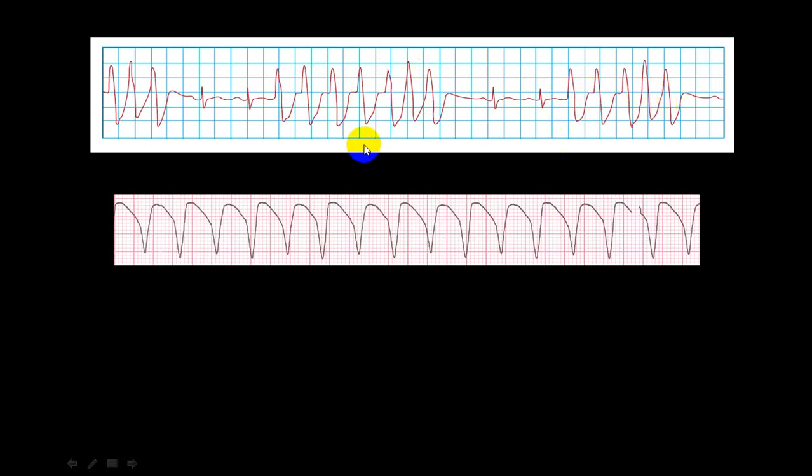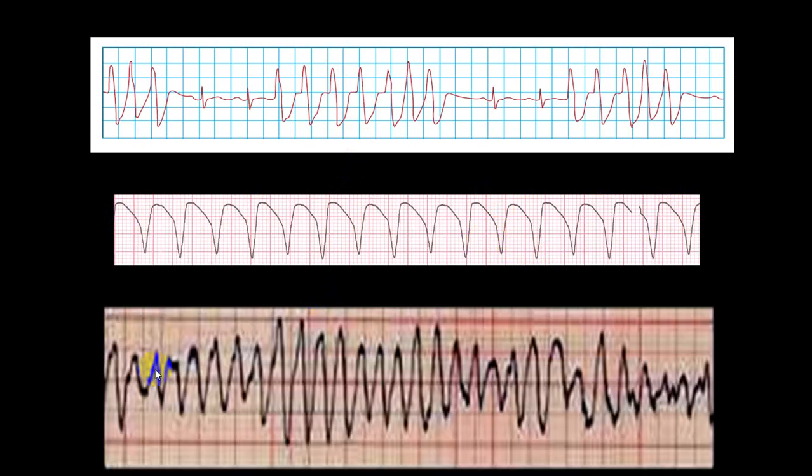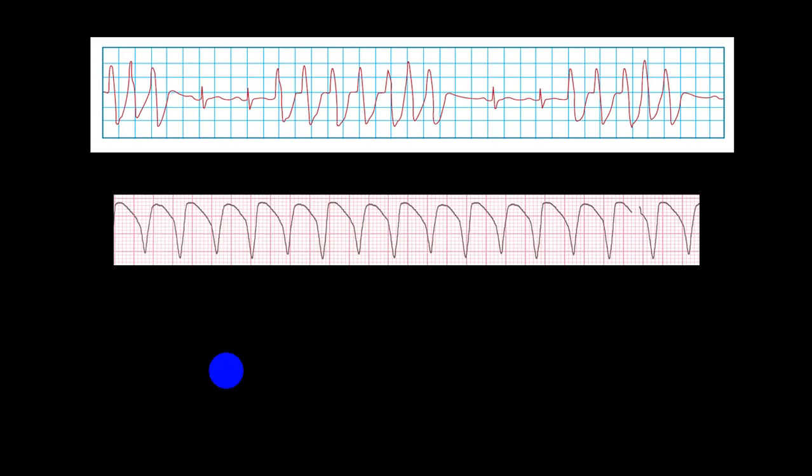So in a rhythm strip, you can make out two different varieties. Here this is a 6-second strip where you can see continuously all are of the same size, same shape. So this is called sustained monomorphic ventricular tachycardia. And if you see here, it is sustained, but all are of different shapes. They are ventricular tachycardia but of different shapes. So this is called polymorphic ventricular tachycardia, sustained ventricular tachycardia, and this you will get very commonly in torsades de pointes.